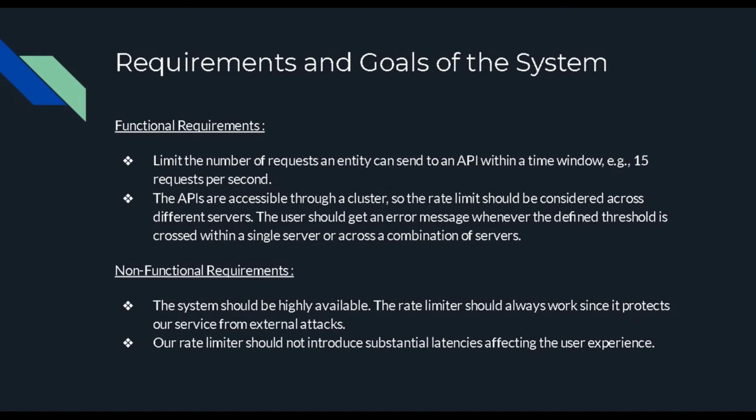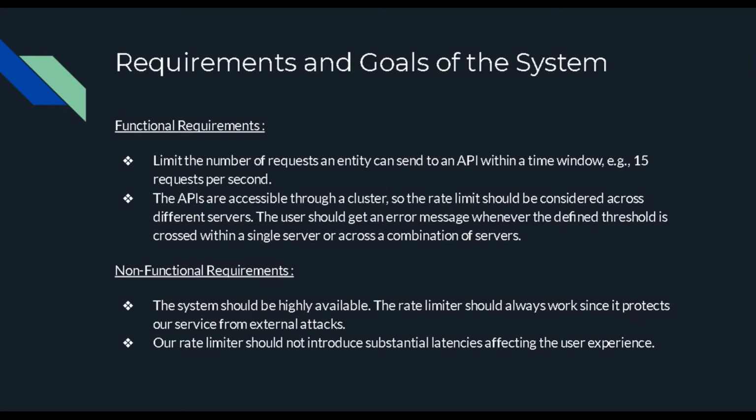Functionally, we want to limit the number of requests to an entity per second, and we want to make sure these APIs are accessible through the cluster, because of security perspectives nobody else can access them. Even if we access from outside, we can have some security mechanisms like JWT, where we pass a JWT token or some security API key. But that is again deviating from the topic. The point is, what are the functional requirements?